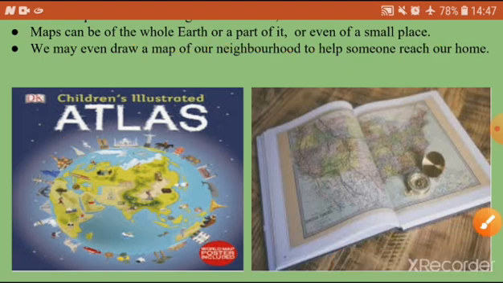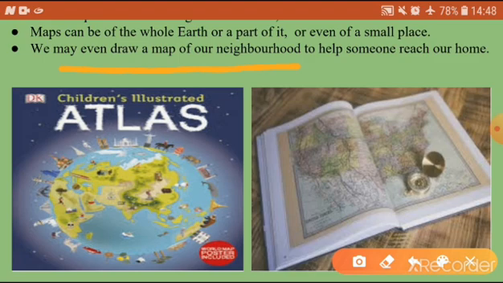And we may even draw a map of our neighborhood to help someone reach our home. For example, in our locality we have a temple. So that is the landmark for our home.